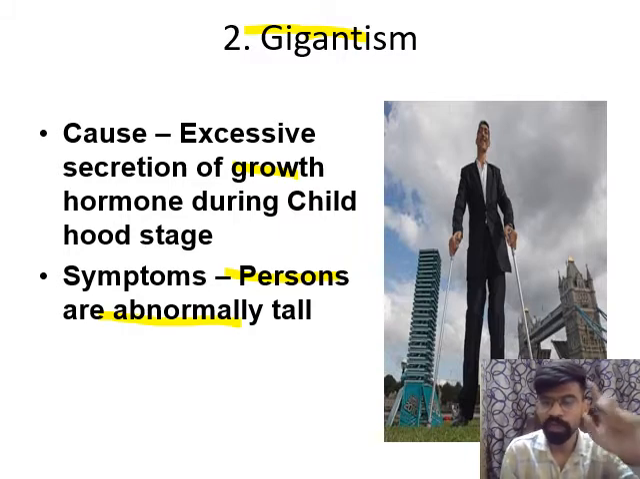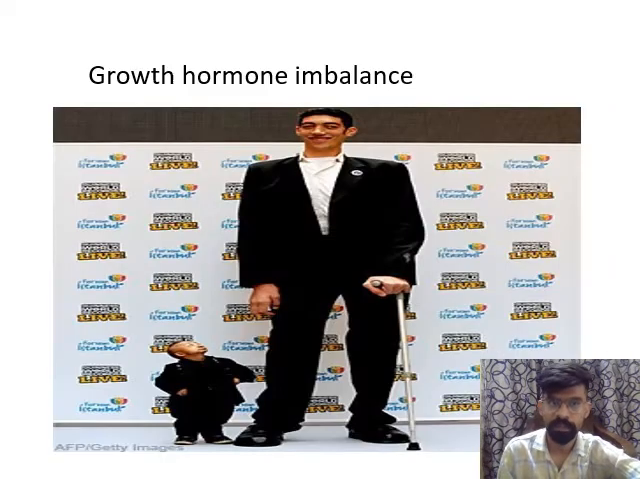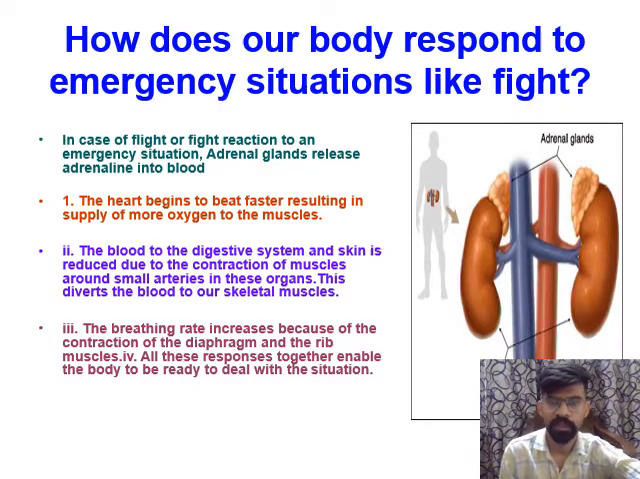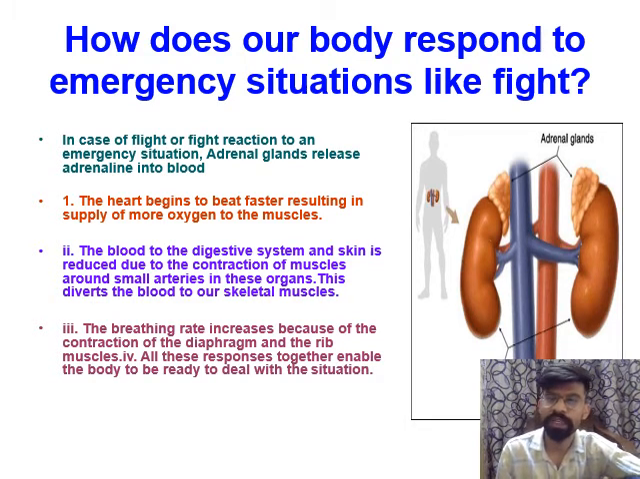So these are some types of defects. If the growth hormone secretion is very low, then dwarfism will take place. If the growth hormone secretion is very high, then gigantism will take place. This is a growth hormone imbalance. You can see a very tall person and a very short person. Now, next question is, how does our body respond to an emergency situation like fight?